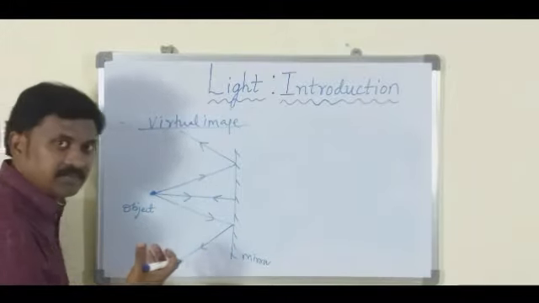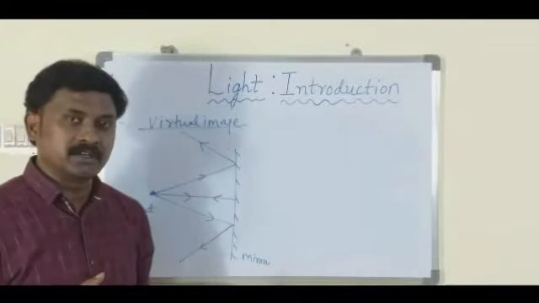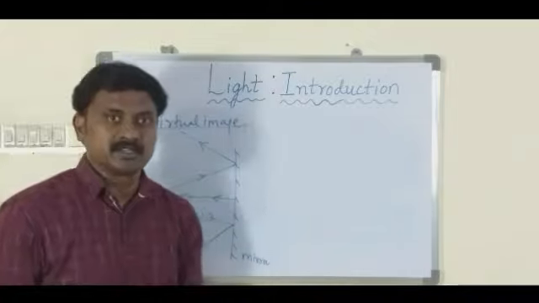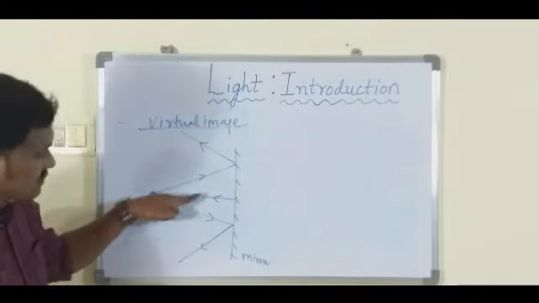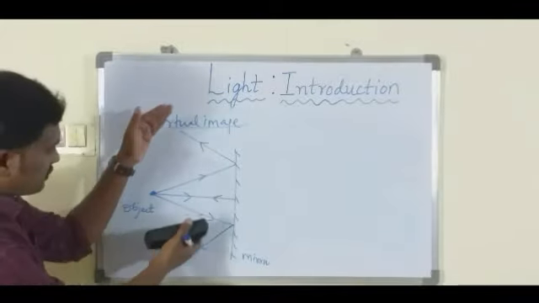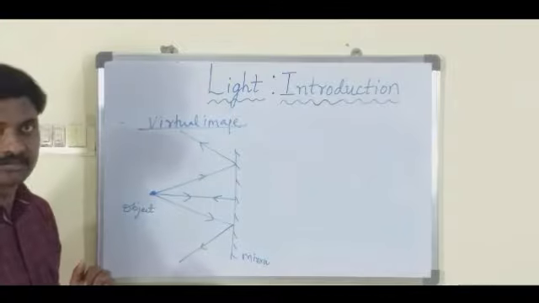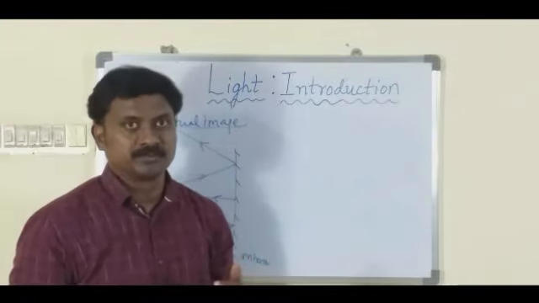Now when you look at these 3 reflected light rays, we have seen previously the types of light rays, and we are having a divergent beam of light rays. So these light rays never meet. If these reflected light rays are not meeting, then we get a virtual image. If the reflected light rays meet, then we get a real image.